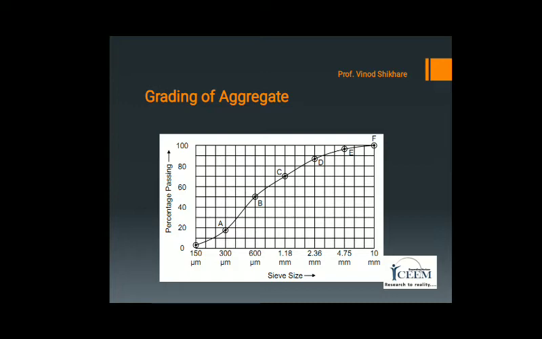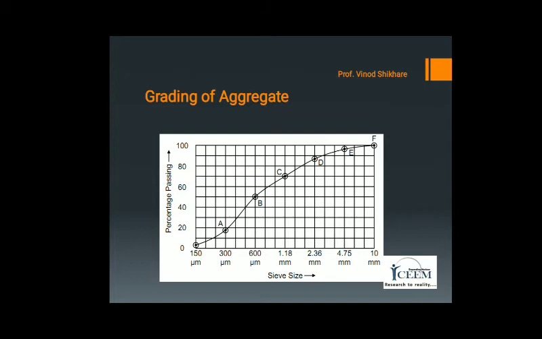A single numerical value or a mathematical formula cannot specify the good grading of aggregate. In fact, one should go for an actual trial and error procedure in order to obtain reliable or satisfactory grading.